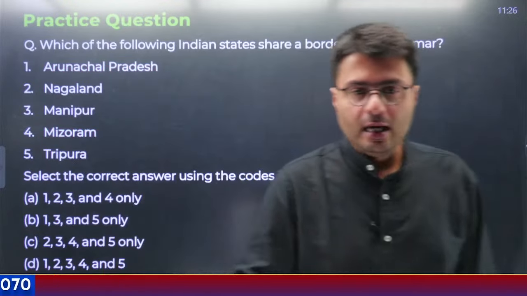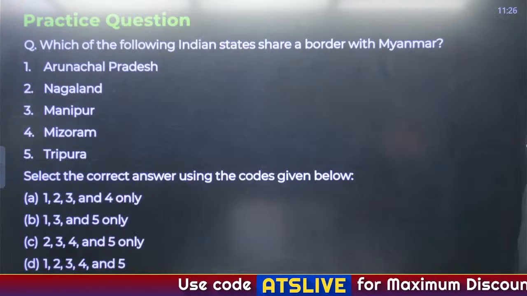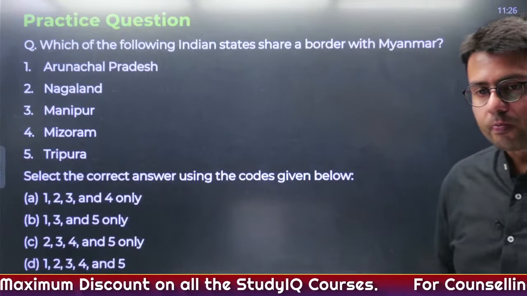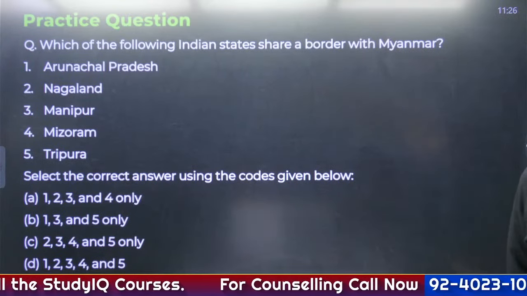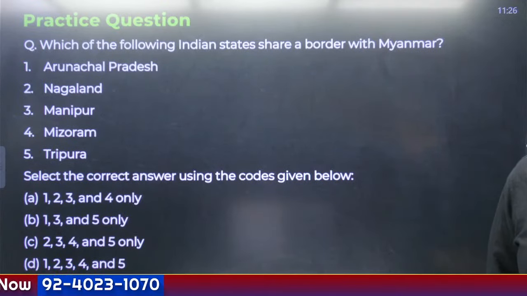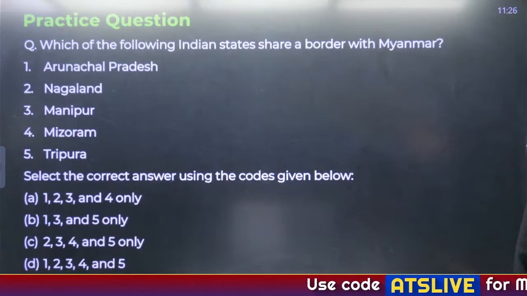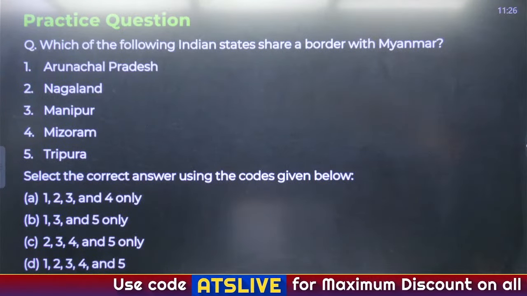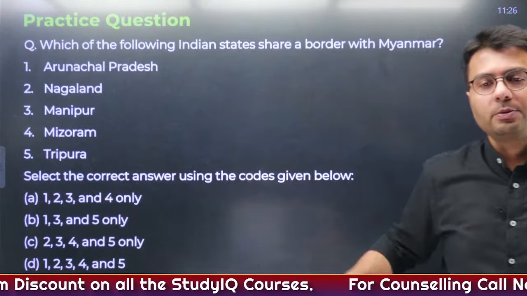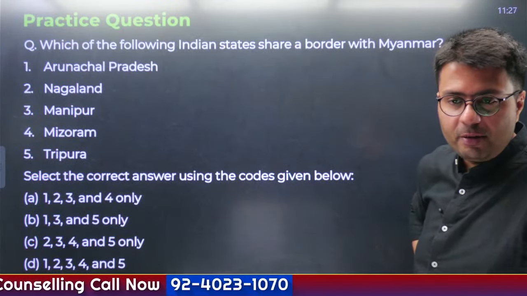If you don't have any doubts, let's see how many of you are able to solve this question. Which one of these states does not share its boundary with Myanmar? Out of 5, which is the state which does not share its boundary with Myanmar?